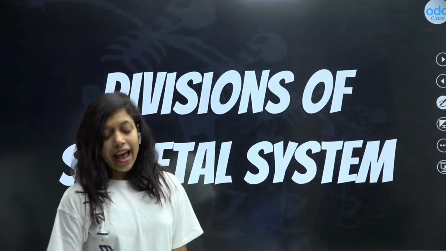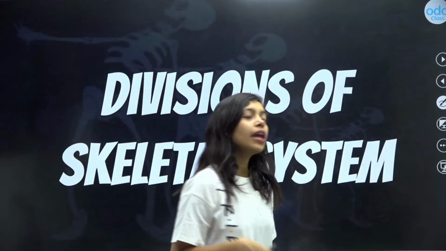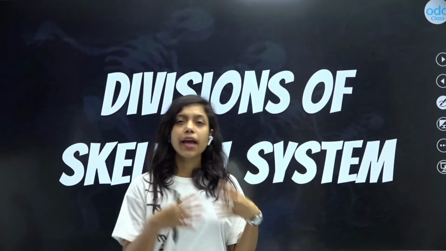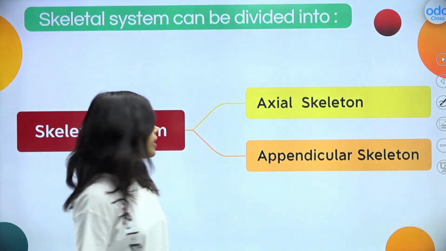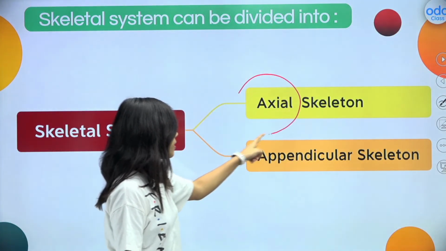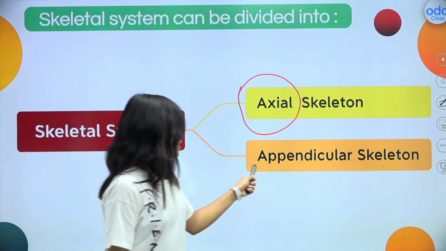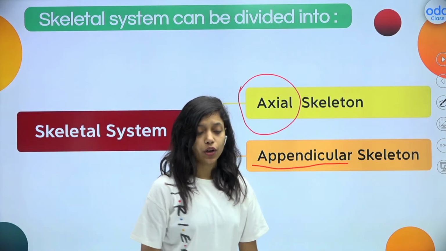Our whole skeletal system can be divided into two parts. Okay, the whole division of the skeletal system can be made in two parts, right? One is our axial skeleton. This is very important, please write it down. First one is our axial skeleton, second one is our appendicular skeleton.